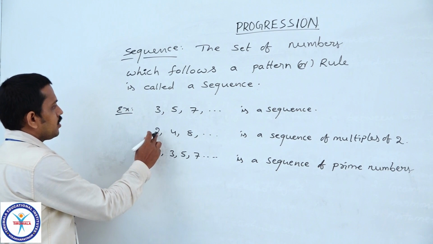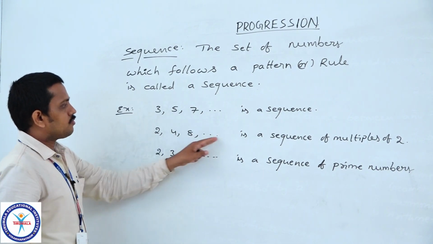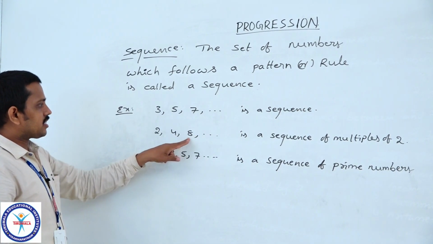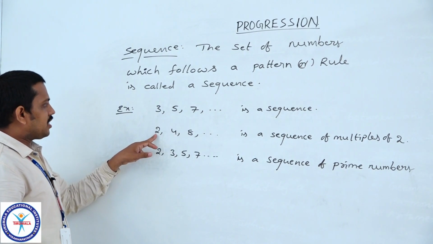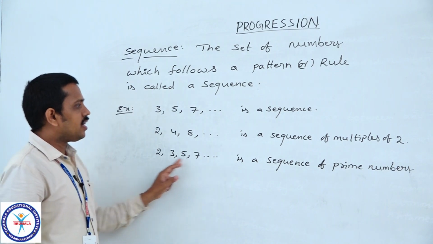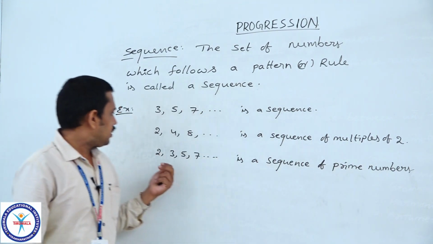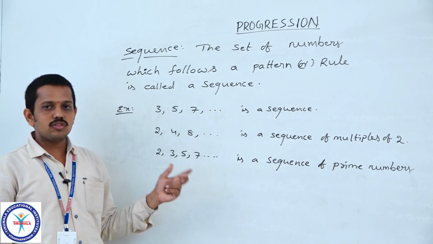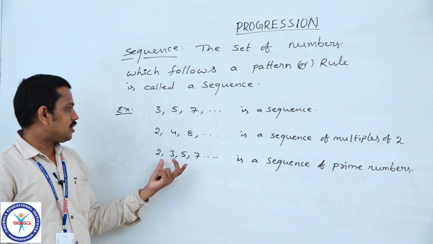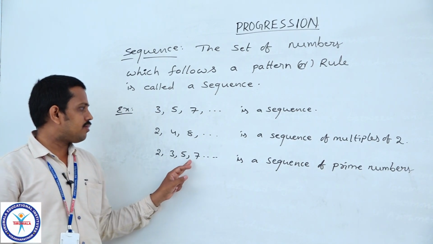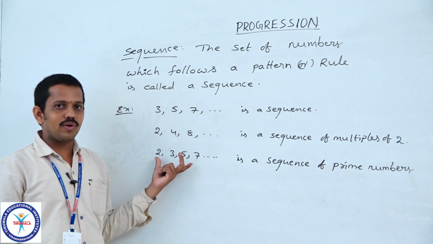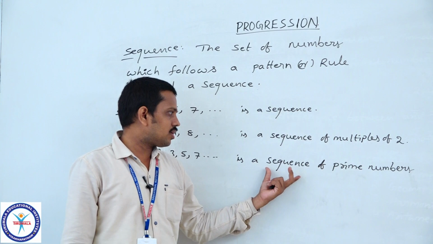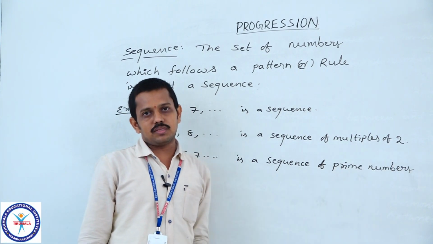And 2, 4, 8 follows the pattern that every next number is obtained by multiplying the preceding term by 2. And 2, 3, 5, 7 has no particular pattern, but these represent prime numbers belonging to one set of numbers. So this is called a sequence of prime numbers.